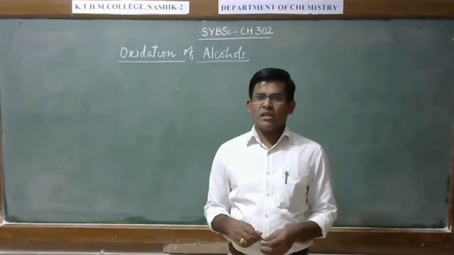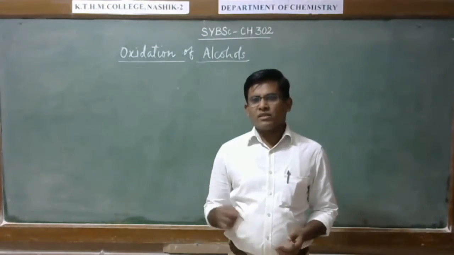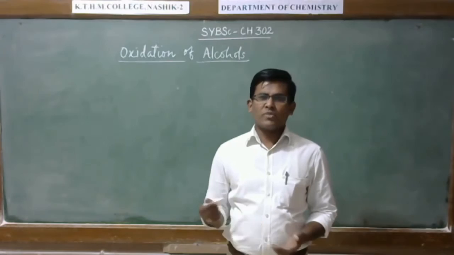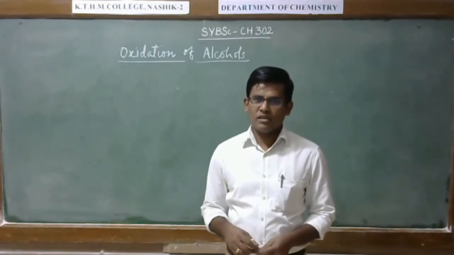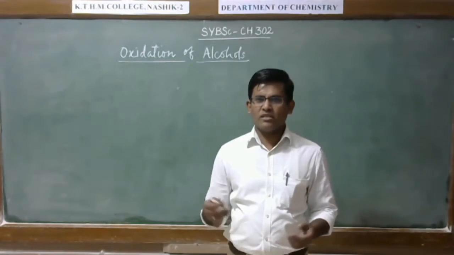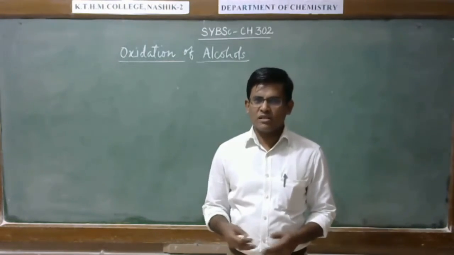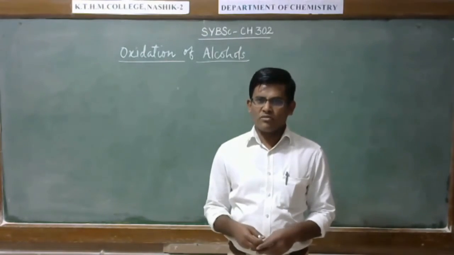hydrogen. Thereafter, we have discussed the reaction of alcohols with concentrated HCl in the presence of anhydrous zinc chloride. This method is the Lucas test, which is used to distinguish primary alcohol, secondary alcohol and tertiary alcohol.